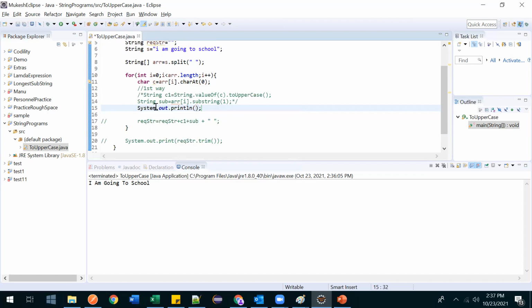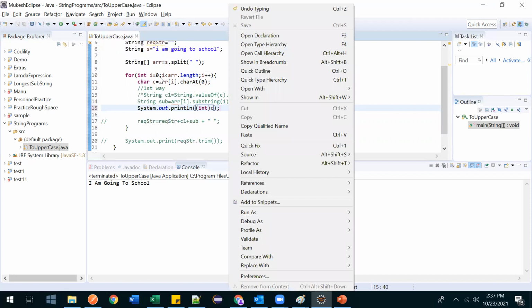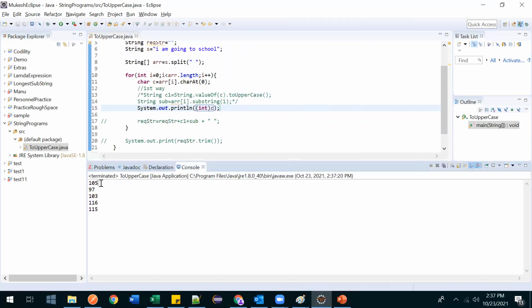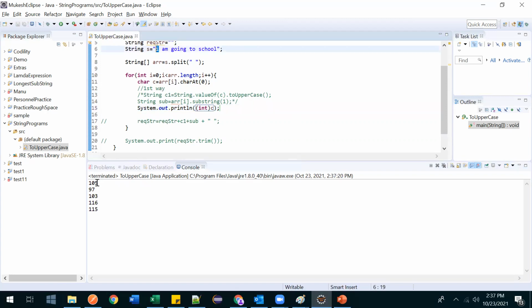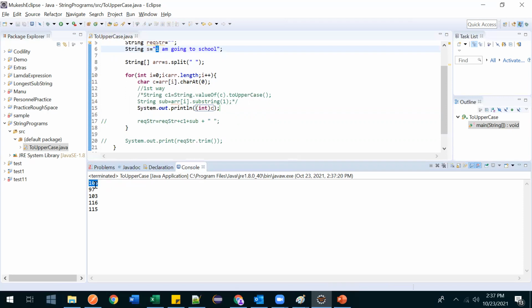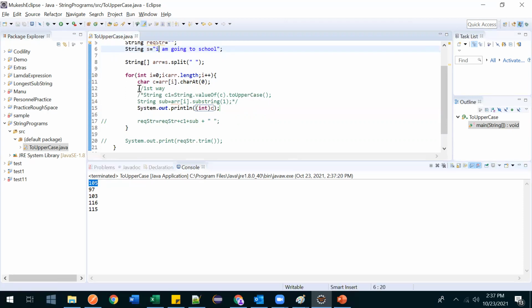To print the ASCII value, we have to write int like this. It will convert all the characters into their ASCII values. See, for the first one, I, the ASCII value is 105. If you want to print 105 in the form of character, then this I will get printed.